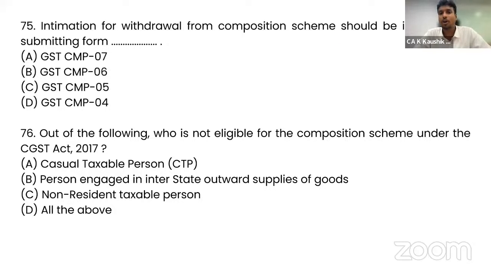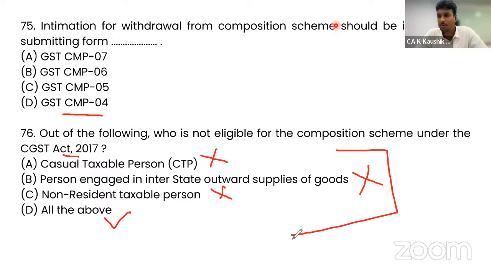Intimation for withdrawal from the composition scheme should be informed by submitting which form? GST CMP 04 is the correct answer. Out of the following, who is not eligible for the composition scheme under the CGST Act? Casual taxable person, not allowed. Person engaged in outward supply of goods, not allowed to take composition scheme. Non-resident taxable person, not allowed. So the correct answer is all of the above. For all of these three people, you cannot opt for the composition scheme.